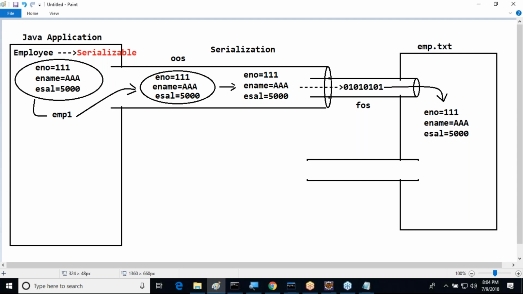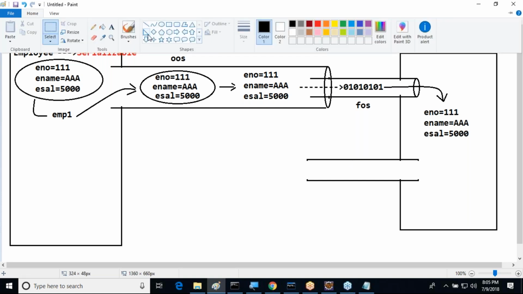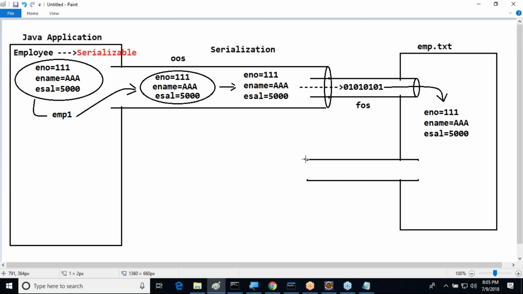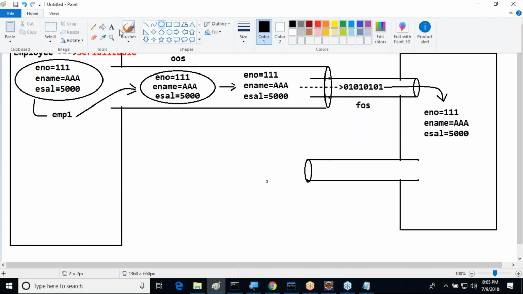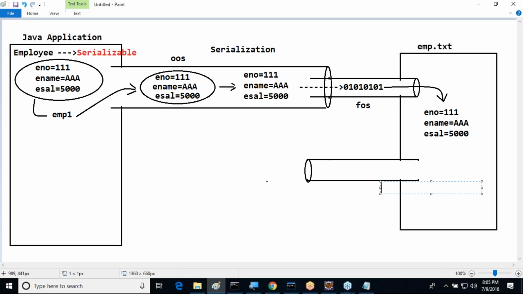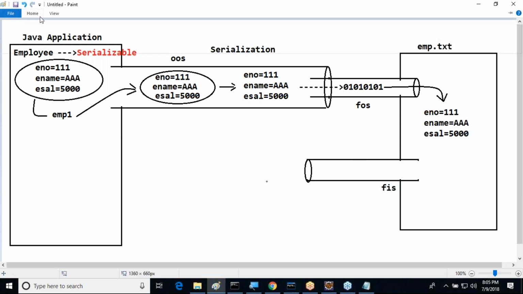From a file, if you want to get data, we require which one? Input stream we require or not? Okay, which type of input stream do we require? From a file, we need to get the data, so FileInputStream we require. Up to this, this is exactly FileInputStream.